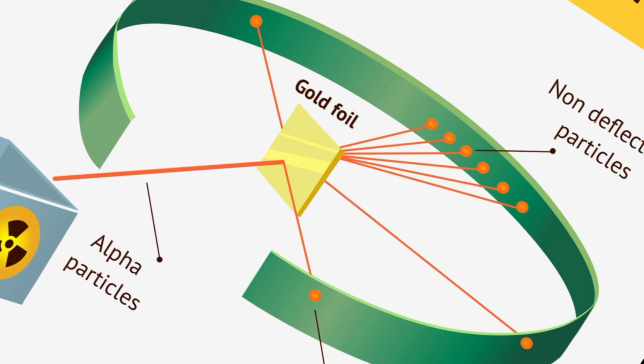Most alpha particles passed through the gold foil. A few were deflected at large angles. A tiny number bounced almost straight back. He concluded that the atom is mostly empty space. All the positive charge and almost all the mass of the atom is concentrated in a tiny central core called the nucleus. Based on this explanation, the best answer for question 3 is B.